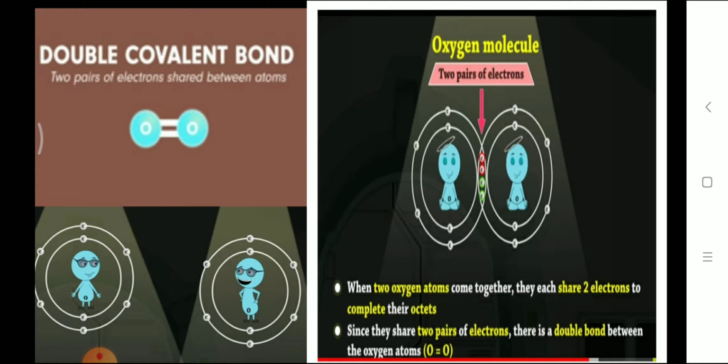What will they do? They will share 2 pairs of electrons, that is 4 electrons. You can understand from this slide. So they are sharing 4 electrons, that is 2 pairs of electrons, by covalent bonding. This type of covalent bonding is known as a double covalent bond, or double bond. We can represent it as O double bond O.